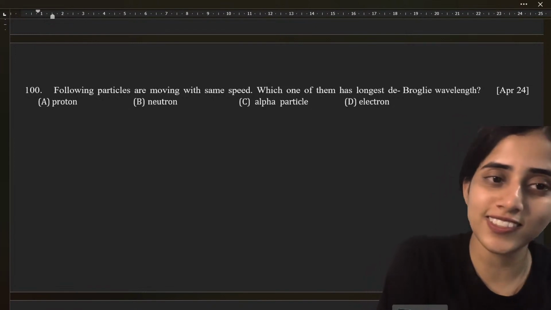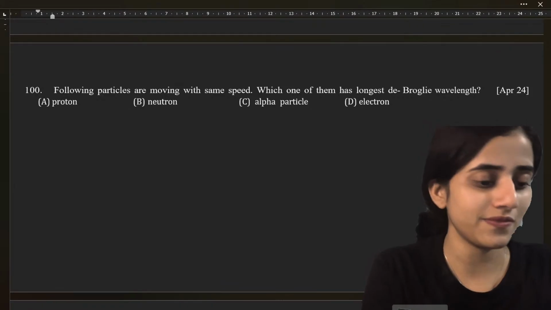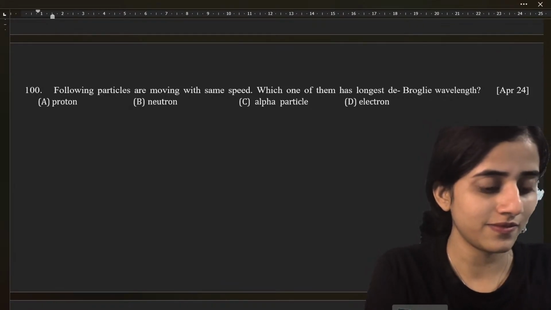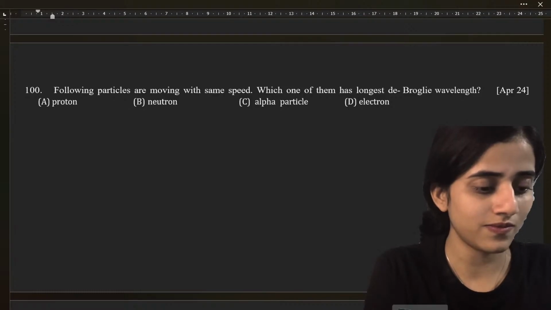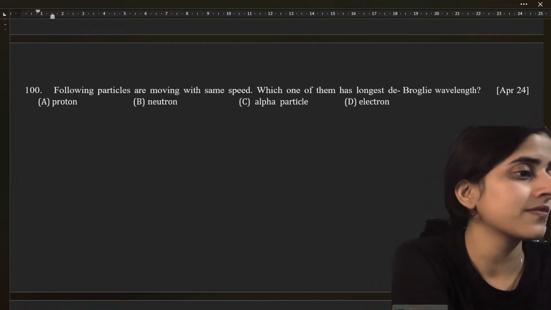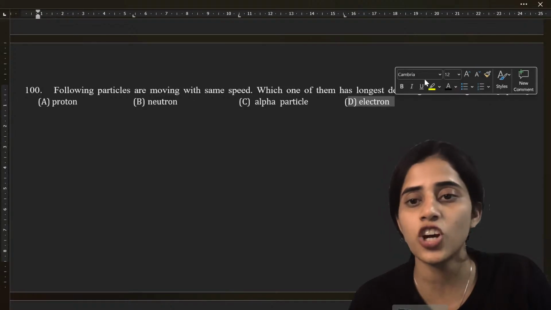What is the answer to the 100th question? Quickly tell me. What is the answer? Yes, very good. The answer is electron.